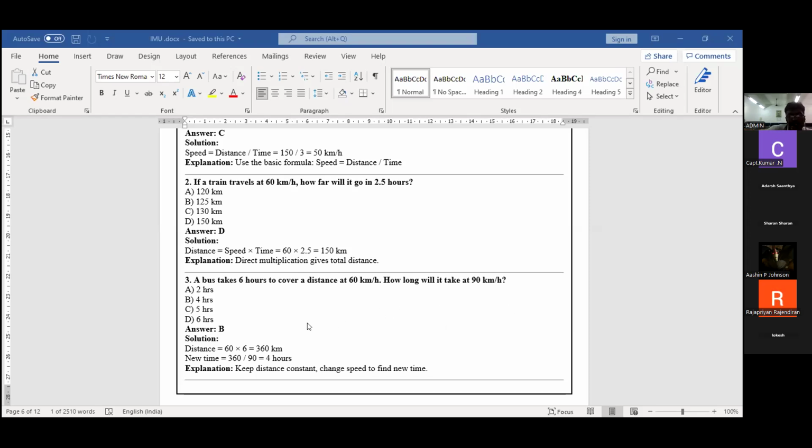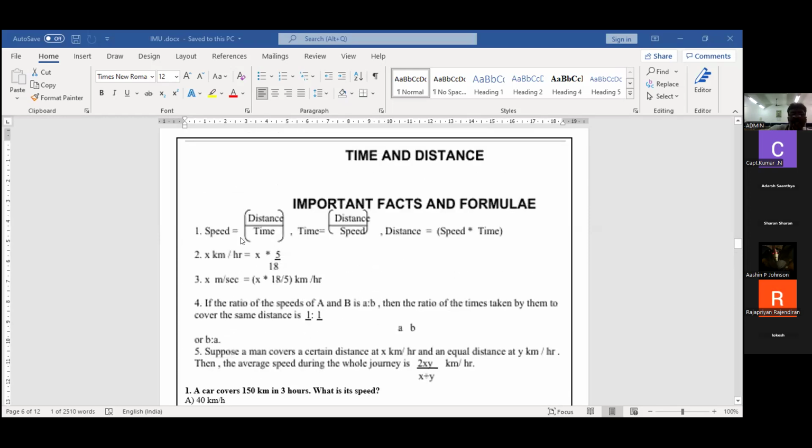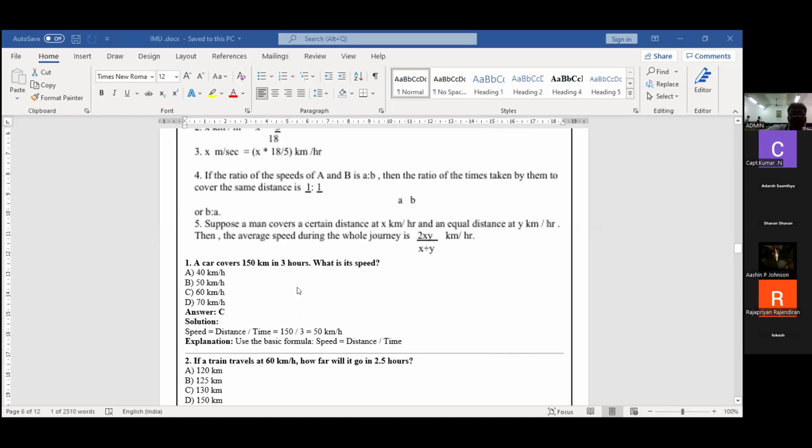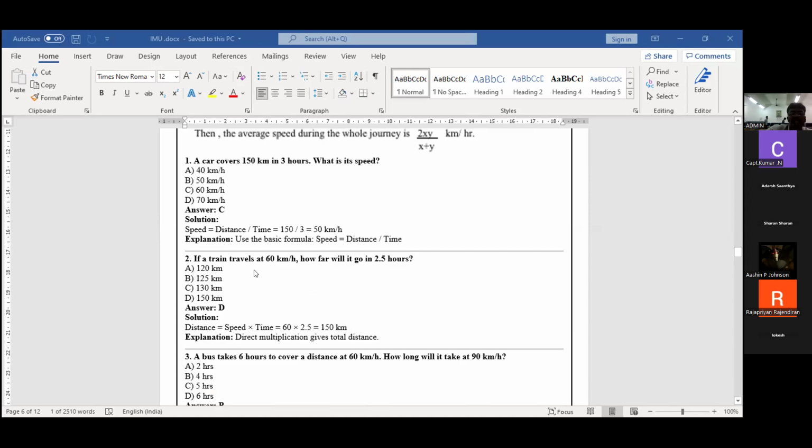Do you have any doubt on this? It's a direct substitution only. Speed is nothing but distance by time. This is a basic formula. If you substitute the value, you get the answer, that's all. If the train is traveling 60 kilometers per hour, the speed is given and the time is also given. My question is how much distance? So you have to change.